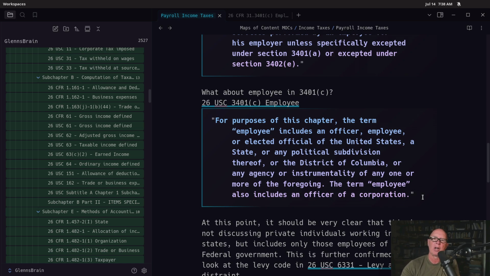So when the IRS goes to the bank and gives the bank a notice that says we're here to levy Glenn's checking account, and they hand them a piece of this notice, on the notice it has this very broad claim: we have the authority to levy whatever for any tax that is owed. But the very next sentence in the same code section, they don't give the bank. And I want to take a look at what that code section actually says, because it suspiciously looks like the definition of employee that they have supplied here.